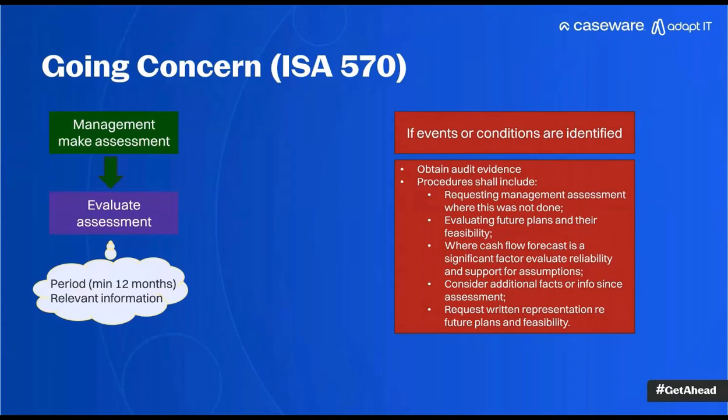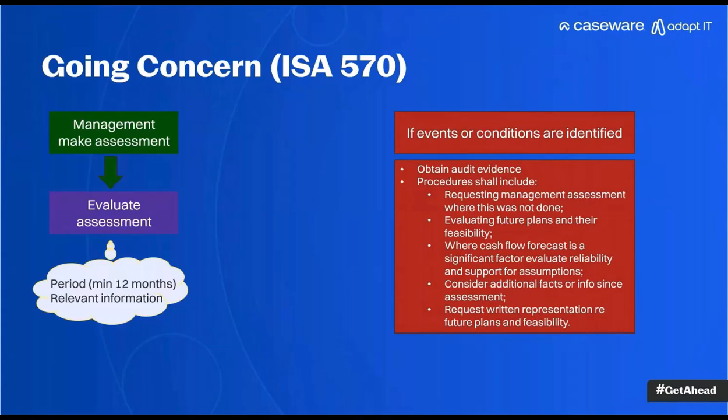The standard for going concern has been redrafted, and the effective date for the new standard is for financial periods beginning on or after 15 December 2026, which basically means that the first time you're going to use that new standard is only basically for a 6-month period ending 30 June 2027. Okay, that's like 2.5 years down the line.